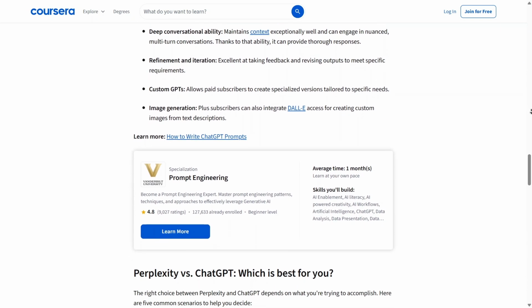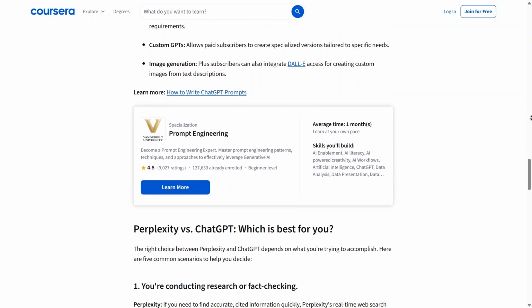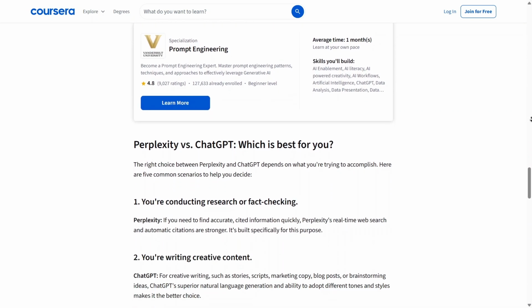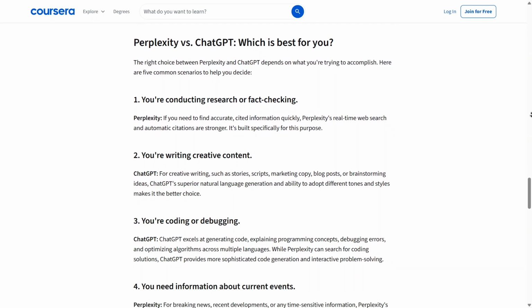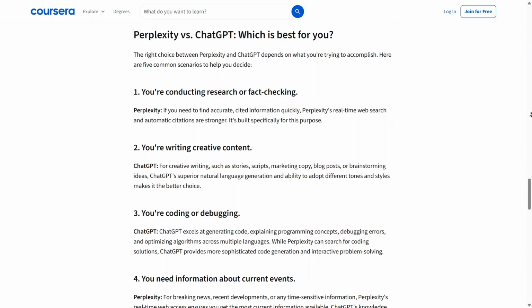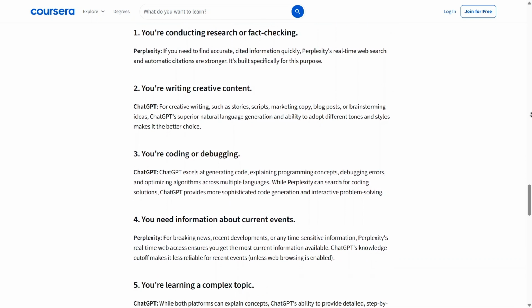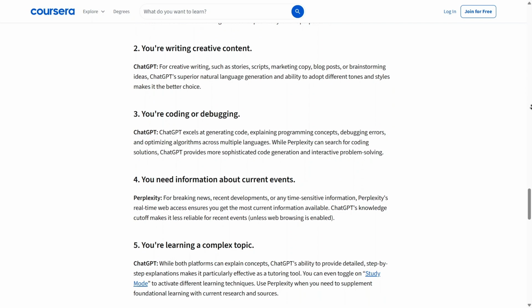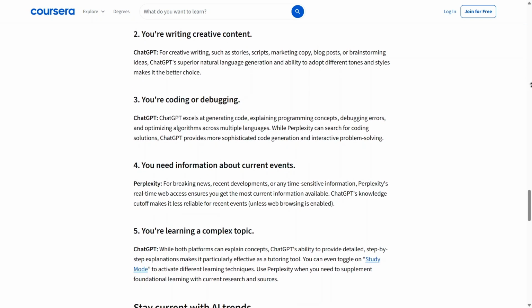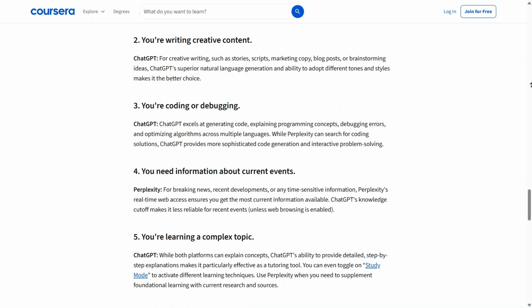As I move to the final section, I can determine which is best for me based on the task at hand. If I need to conduct fact-checking or find information about current events, I'll choose Perplexity every time because its results are grounded in real-time web data and transparently sourced. However, for creative writing or interactive problem-solving, ChatGPT remains the stronger option due to its sophisticated language generation.